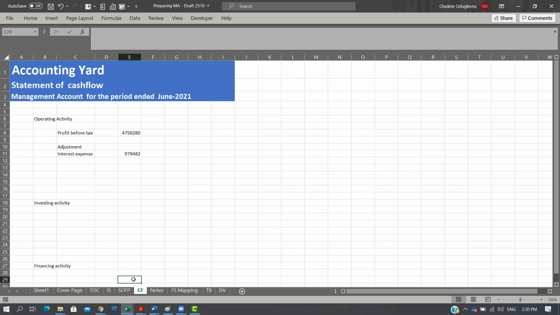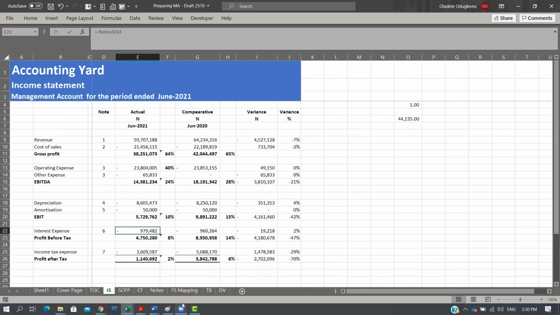But if it was the other way around, what would happen is that we'll come here, adjust the full amount in interest expense, and come here, what would now reflect is interest payment, which is a cash element, right? That's that part. Now, the next scenario is what other elements do we need to adjust? We need to adjust all the other non-cash items. We have depreciation and amortization.